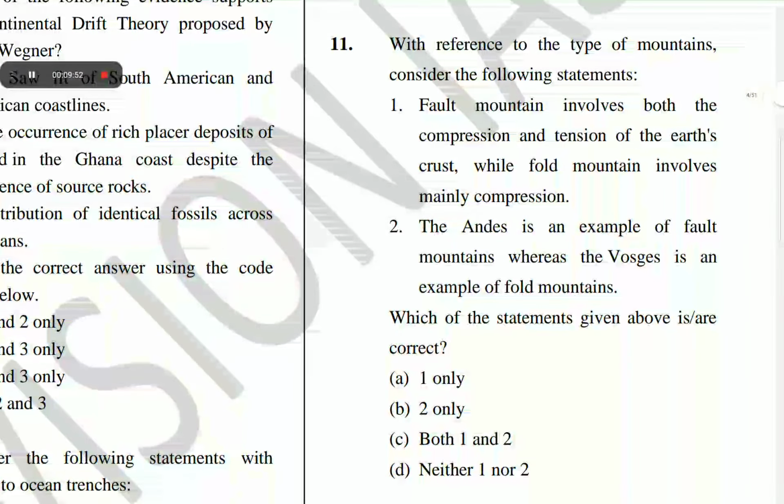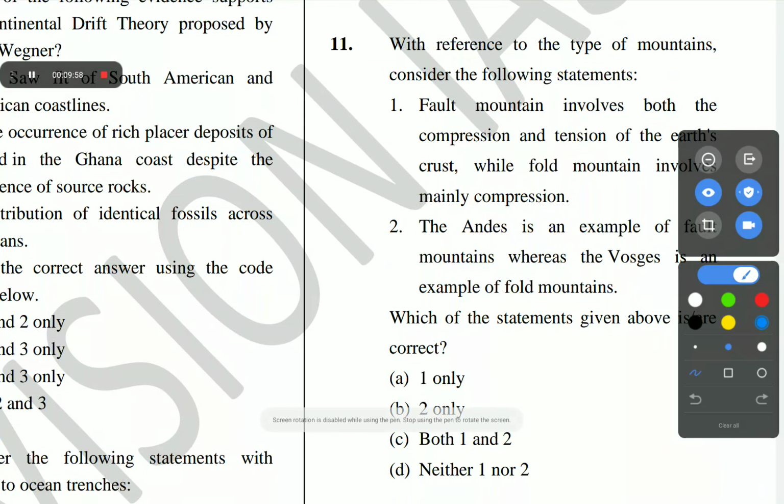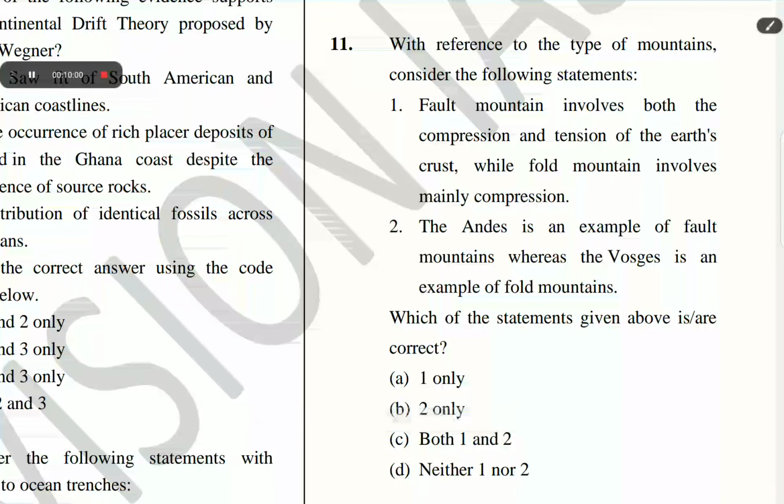The next question is question number 11. With reference to the types of mountains, consider the following statements. 1. Block mountain involves both the compression and tension of the Earth's crust, while fold mountain involves mainly compression. 2. The Andes is an example of fold mountains, whereas the Vosges is an example of block mountains. The correct answer of question number 11 is A, 1 only. Block mountain involves both the compression and tension of the Earth's crust, while fold mountain involves mainly compression.